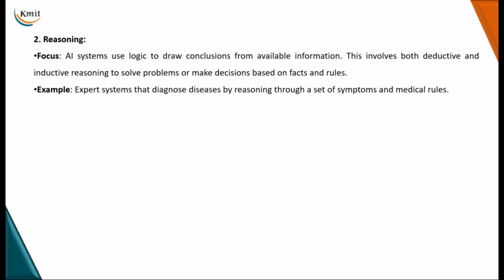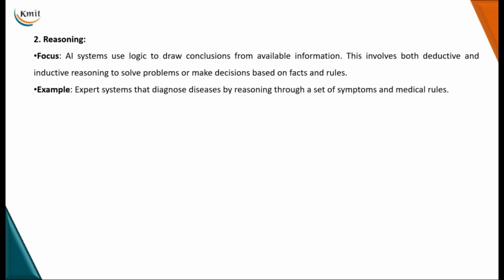Not just machine learning, we have advanced machine learning techniques like deep learning algorithms, which give us good results. And next, reasoning in AI involves drawing inferences or conclusions from known information. This can be deductive, inductive, and abductive, different types of reasoning methods. AI systems use this logic to draw conclusions from the available information.